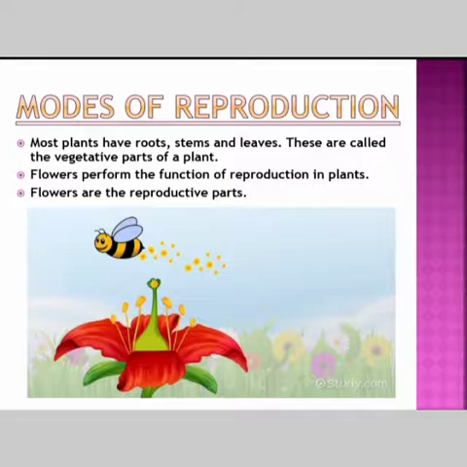If I ask you to draw a plant and label the parts, you might know the function of different parts of a plant body, right? Most plants have roots, stem and leaves, and these are the essential features of a plant. So these parts, that is roots, stems and leaves, are called the vegetative parts of a plant.